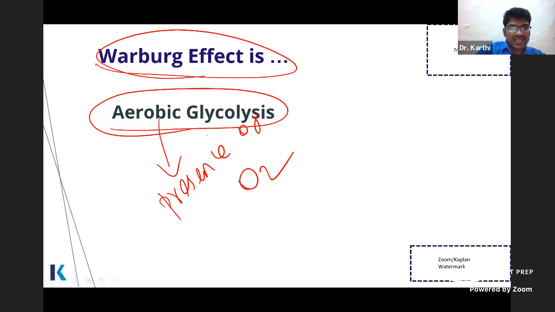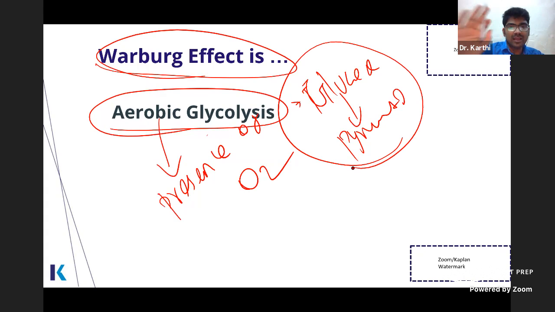Actually, glycolysis is nothing but conversion of glucose to pyruvate. So here, even in the presence of oxygen, glucose is converted into pyruvate. As the glycolysis rate is high, pyruvate is converted into lactate.